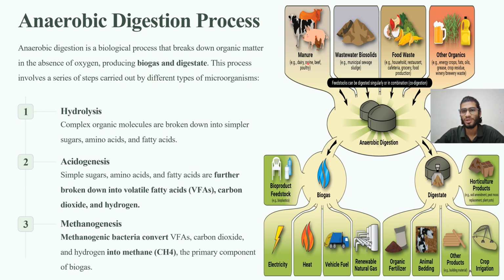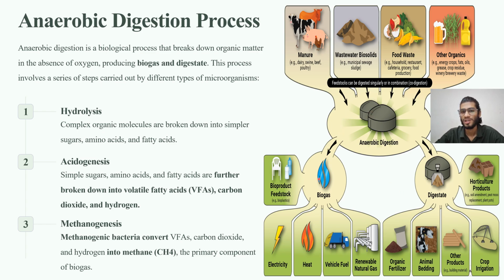Here we can see we collect the feedstock like manure, wastewater, biosolids, and food waste. These different kinds of organic waste are put in a digester tank. Here the anaerobic digestion reaction happens with the help of microbes, and later we get two products, which are biogas and digestate.